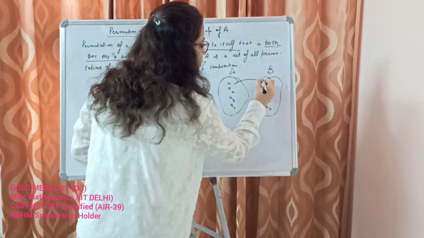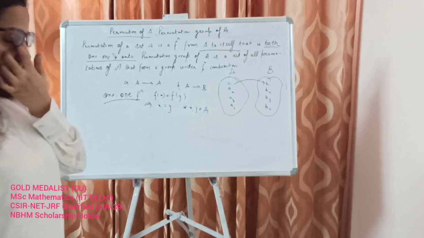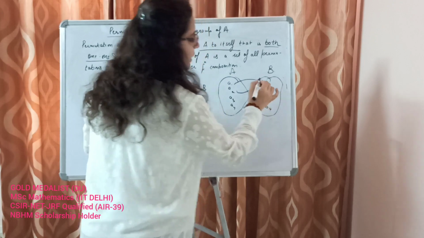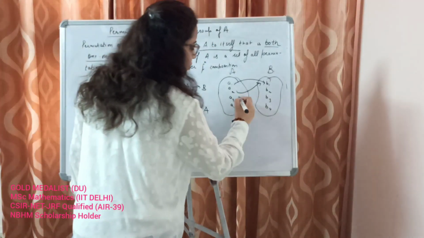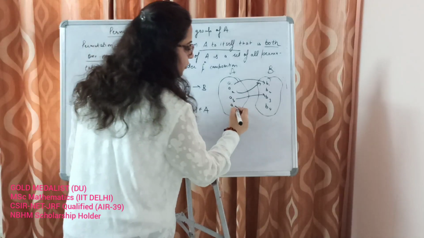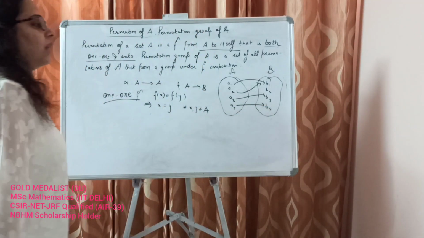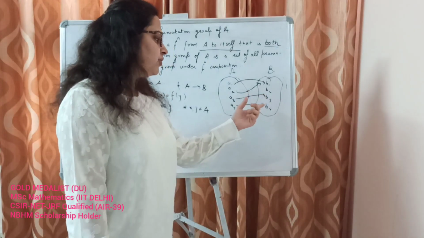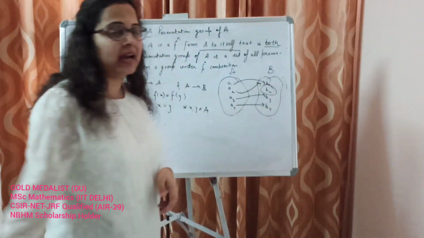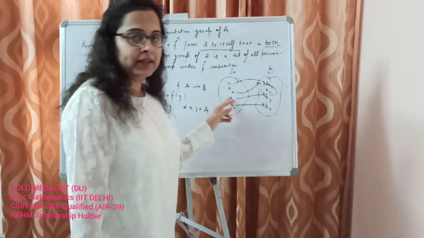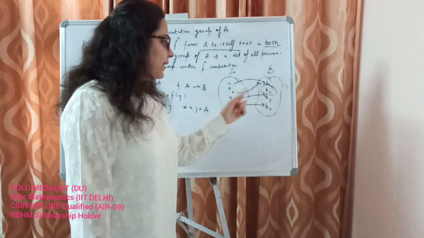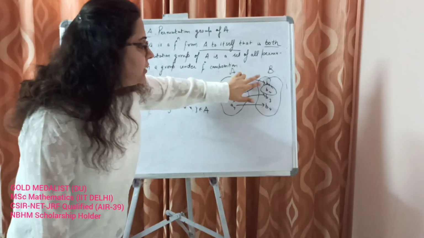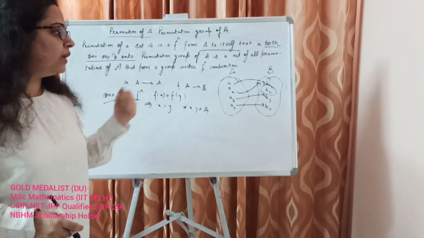Suppose A1 goes to B1, and these are all different values, and A2 also goes to B1, A3 goes to B3, A4 goes to B4. Now, first of all, since we just learned the definition of onto function, this is not onto because B2 is not mapped by any of the elements in its domain set. And secondly, this is not 1-1 because these two different values in the domain set are giving the same value. So this is not a 1-to-1 function.